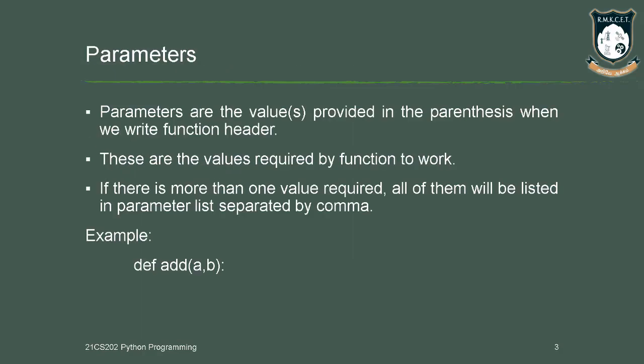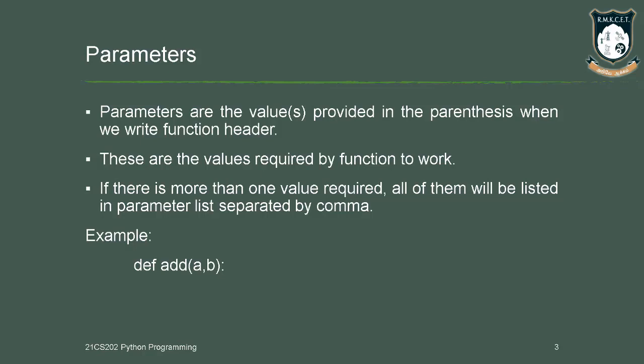The first thing is parameter. Parameters are the input values we provide to the function header. The values are sent from the function call to the function header, and when the values reach the function header, they are termed parameters.